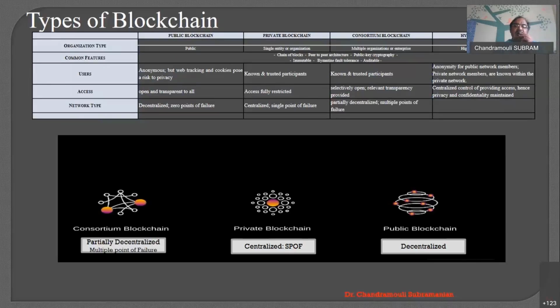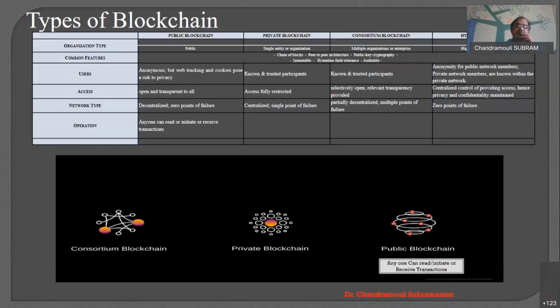When you go to the consortium blockchain, it is partially decentralized, and so we have multiple points of failure in the consortium. Consortium again is a combination of multiple private ones. So, partially decentralized, multiple points of failure. When you go with the hybrid, the combination of the public and the private, it is zero point of failure as far as the public is concerned, and a single point of failure as far as the private blockchain is concerned, and the consortium is partially decentralized, so multiple points of failure. This is also helpful for you to select, which is very important. Is accessibility important for you, or is the network type important for you?